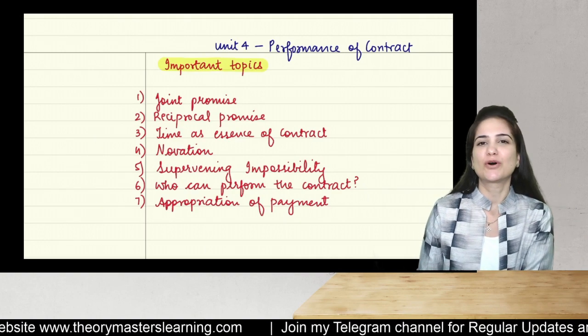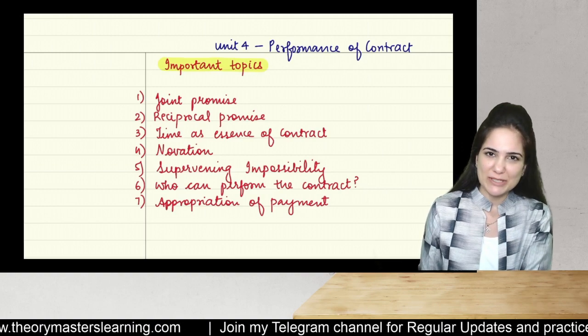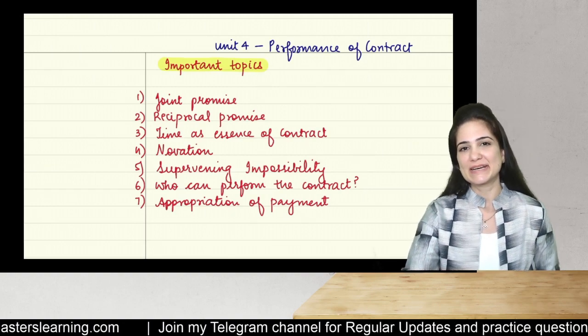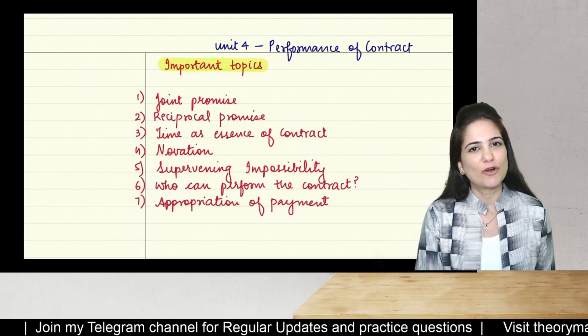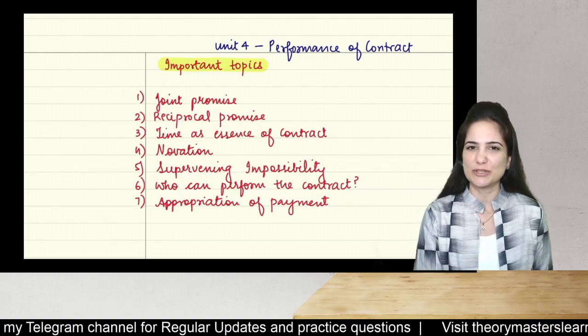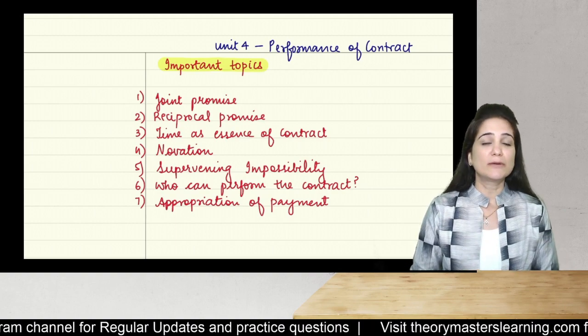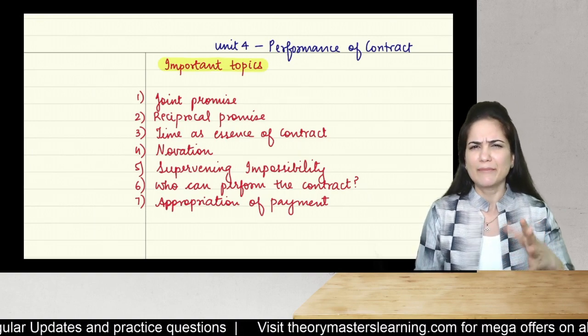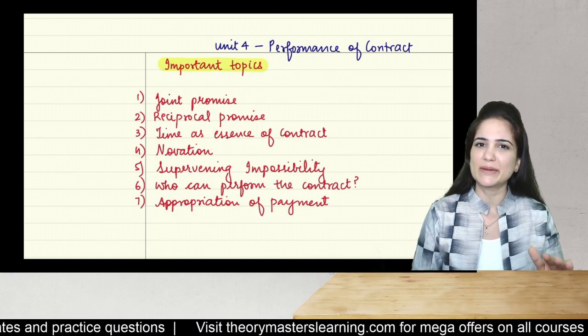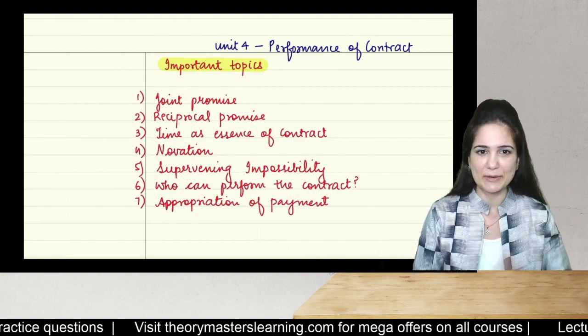चलो हमारा नेक्स्ट बूस्टर वीडियो देख लेते हैं, which is on Unit 4, that is performance of contract. But before I take up a particular question, these are the important topics from Unit 4, that is performance of contract. So according to me, the most important topic is joint promise, because मैंने ऑब्जर्व किया है कि एवरी ऑल्टरनेट अटेम्प्ट में तो इस पे क्वेश्चन आता ही आता है.